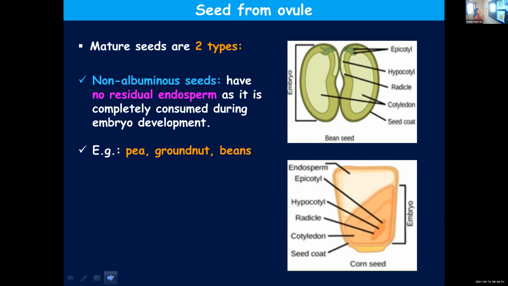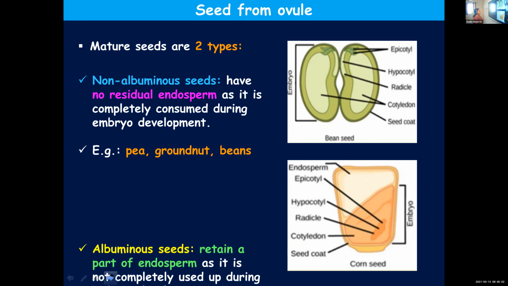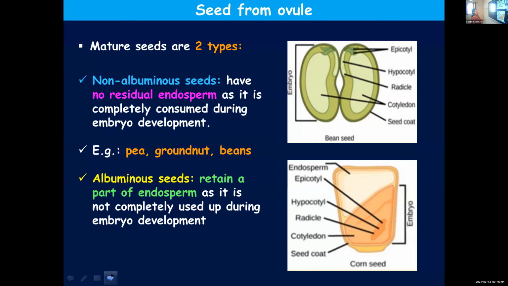They have no residual endosperm and it is completely consumed during the development of the embryo. Examples: pea, groundnut, beans, etc. are non-albuminous. At the same time, there are albuminous seeds.